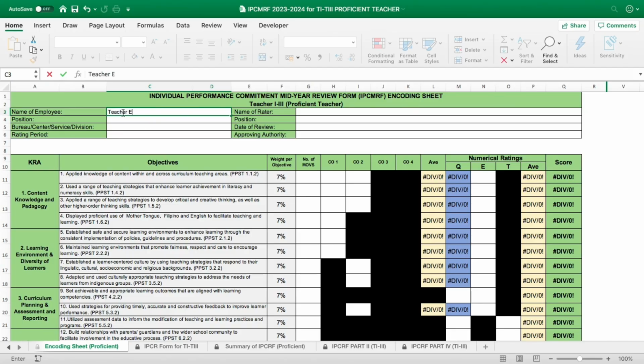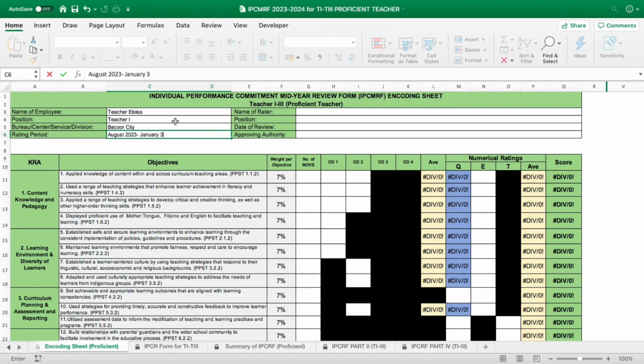So let's answer the name of employee. Example, Teacher Eloisa. Position is Teacher 1. Bureau is the Bacoor City. Rating period, so simula tayo ng August ng pasukan 2023 to 2024 ng January.